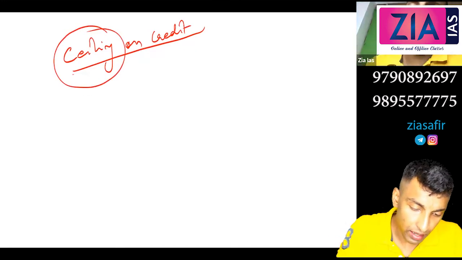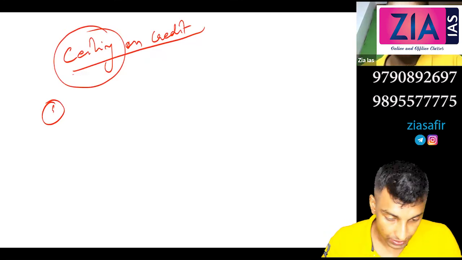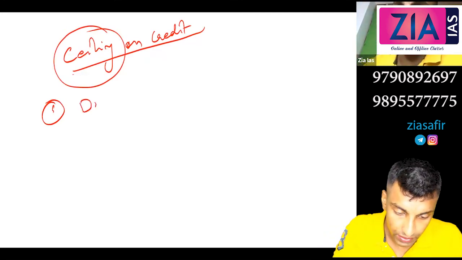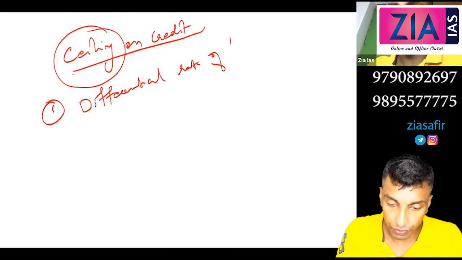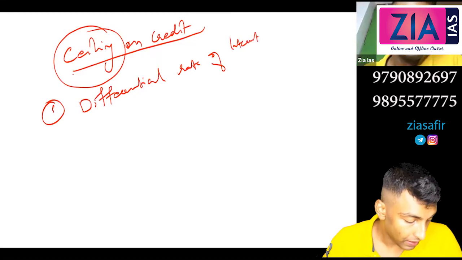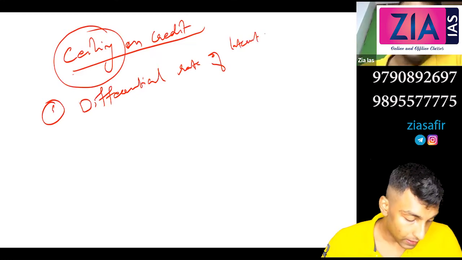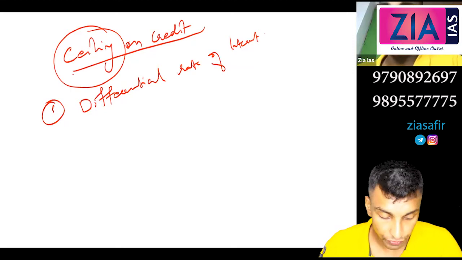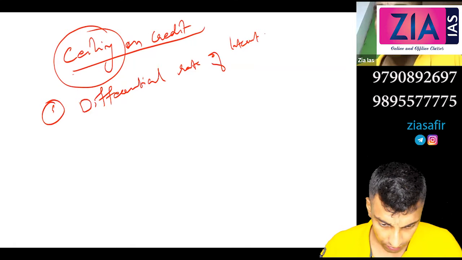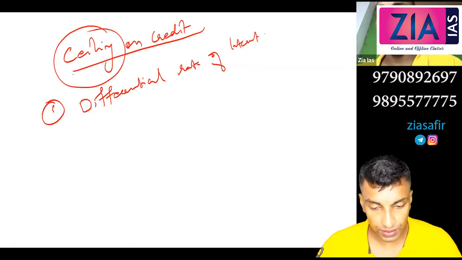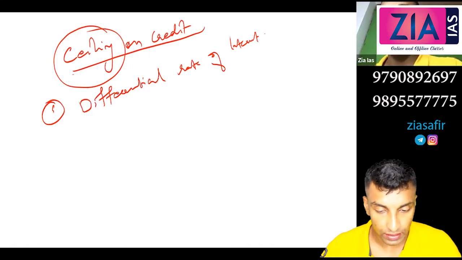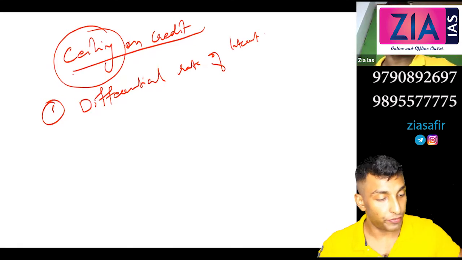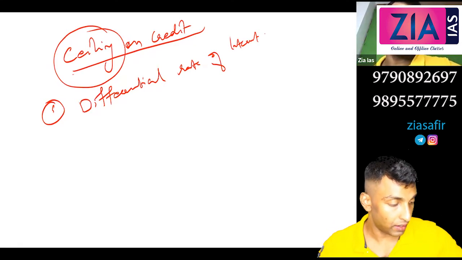So under that you can write A, the first one, differential rate of interest. You write there, central bank prescribes different rates of interest for different sectors.